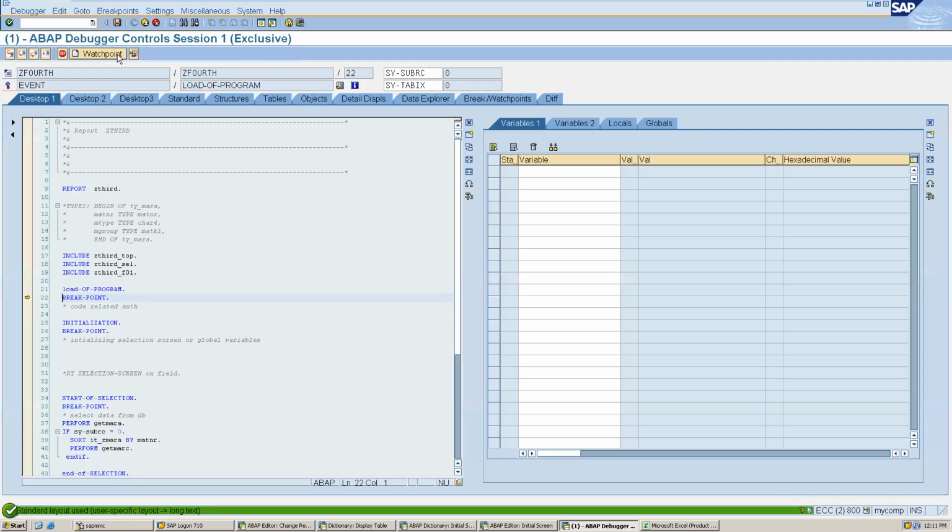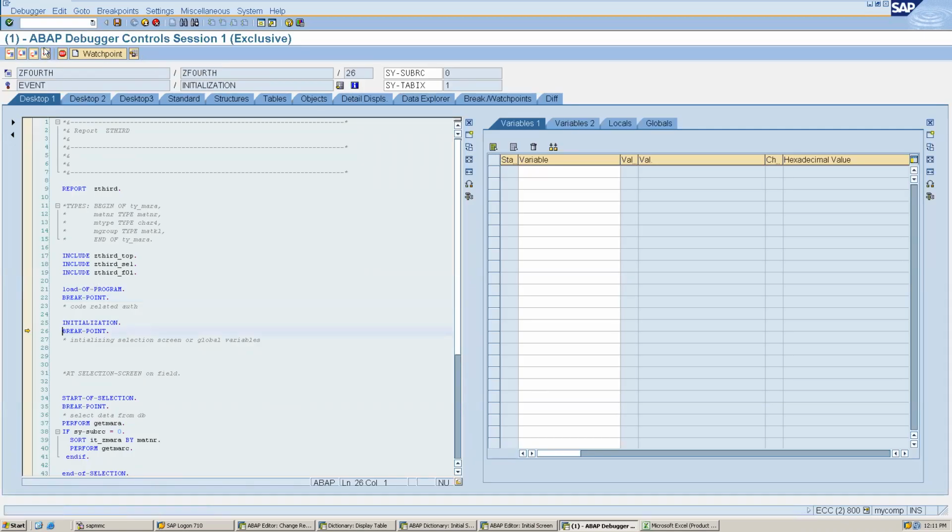Now let's see what will happen. When I execute this, load of program is called, then initialization. Now tell me what will be called after initialization? Anyone? What will it call? At selection screen? So it is not there, right?